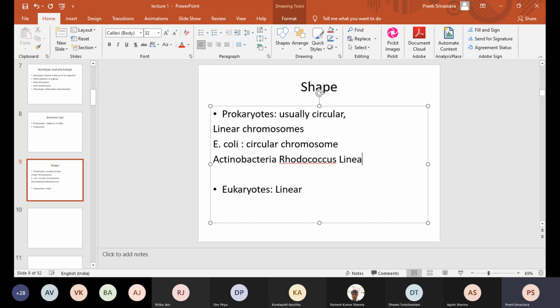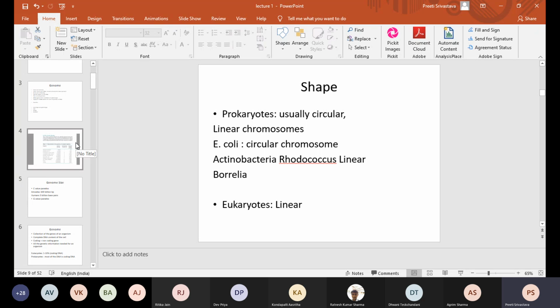There are examples where the genome is circular in Rhodococcus, but there are also examples where the genome is linear. Many members of actinobacteria, even certain streptomycetes, contain a linear chromosome, but most of them, for example E. coli, Pseudomonas, Acinetobacter, Citrobacter, all contain circular chromosomes. Eukaryotes, yes, contain linear chromosomes.